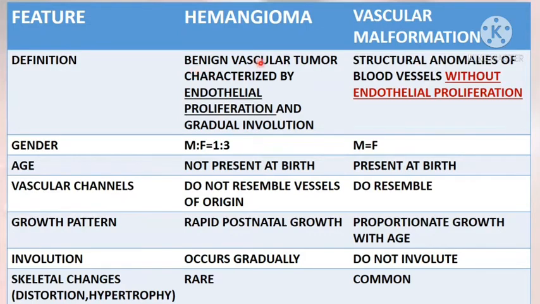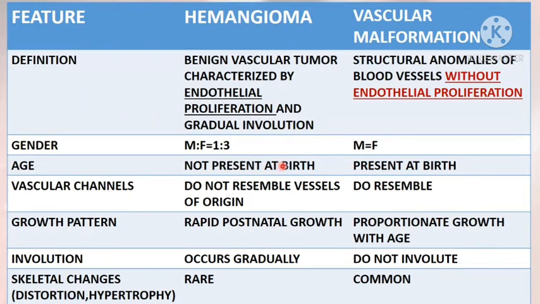Hemangioma is a benign vascular tumor characterized by endothelial proliferation and gradual involution. Vascular malformation is a structural anomaly of blood vessel without any endothelial proliferation. Hemangioma is commonly seen in females. There is no gender predilection in vascular malformations.